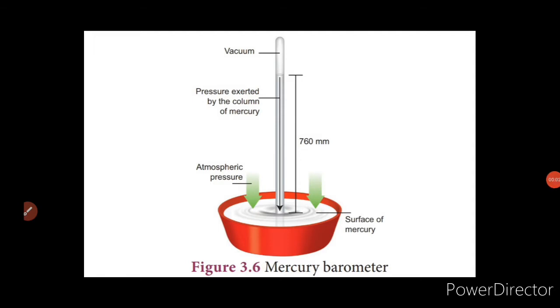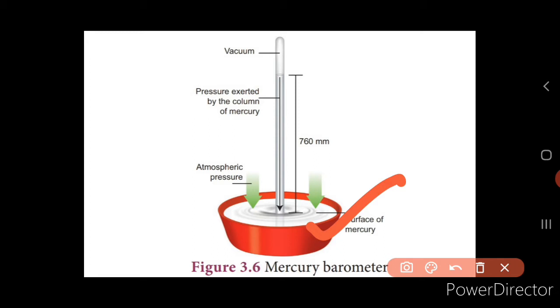Now we are going to see the measurement of atmospheric pressure. Now how is the atmospheric pressure measured? There is an instrument that is used to measure the atmospheric pressure, and that is called a barometer. Here you can see a mercury barometer. This was first designed by an Italian physicist, Torricelli. This consists of a tub containing mercury and a long glass tube.